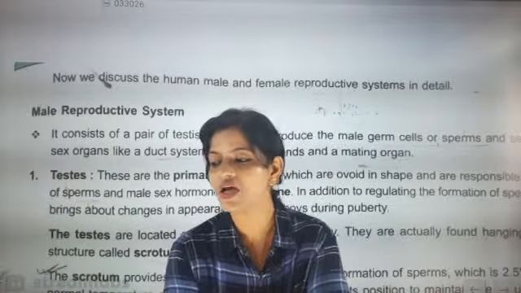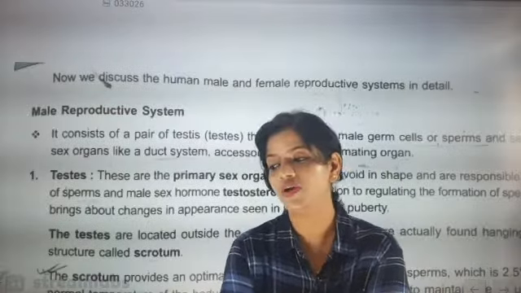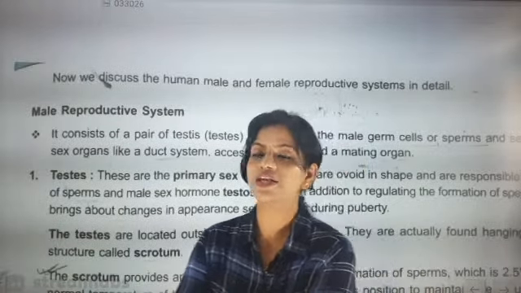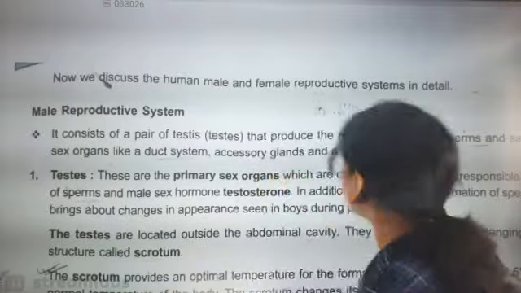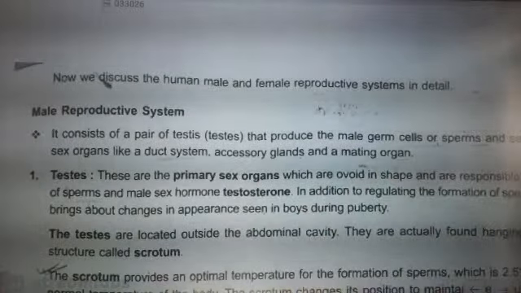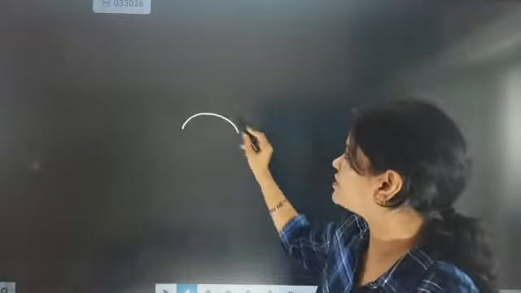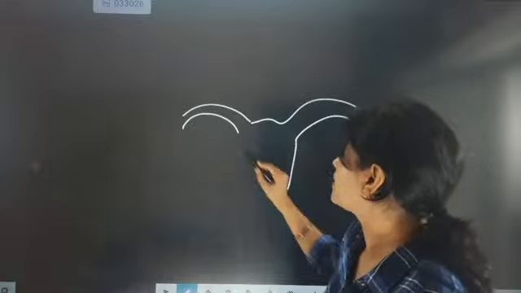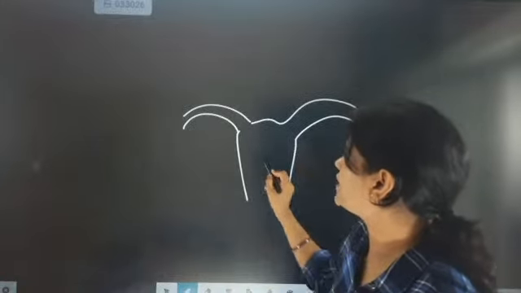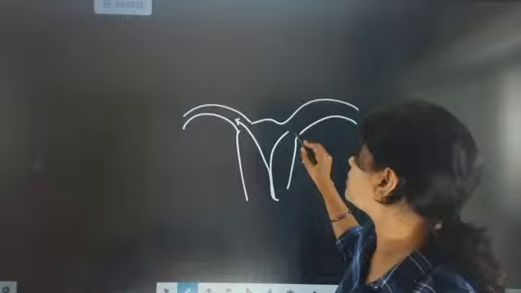Okay, how twins are formed. So look here, beta, there are two different types of twins. One is called fraternal twins, one is called identical twins. So what exactly happens in fraternal twins and identical twins? Every month the female fallopian tube will be waiting for sperms. The sperms will be going,